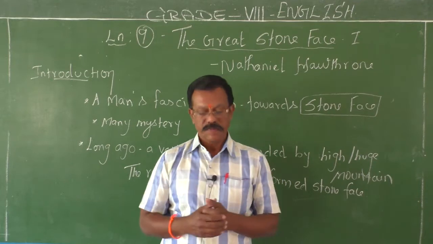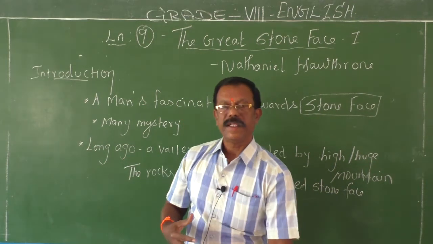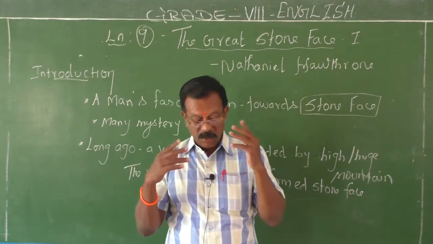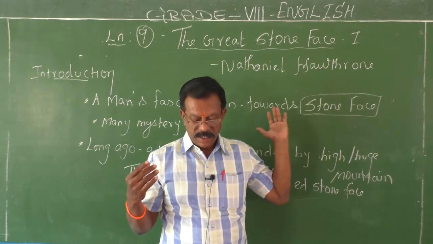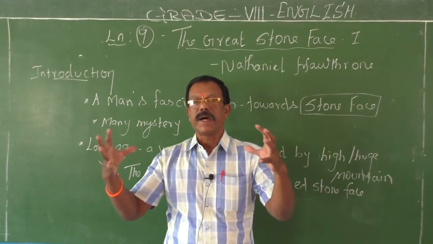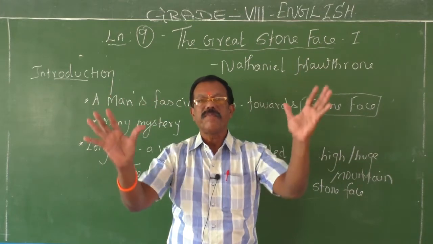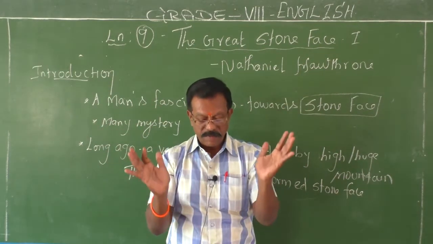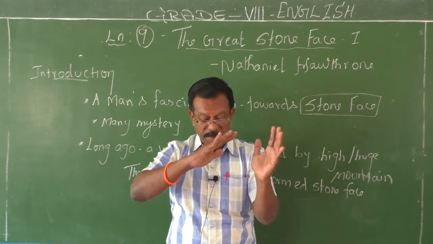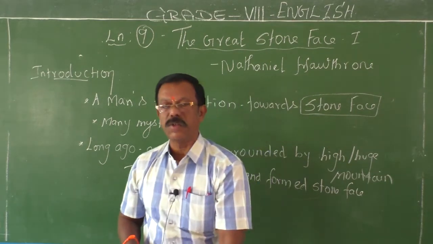Here also, in the mountain, the rocks were piled up in a way that from some distance they looked like human faces. They resembled human faces. The huge stones together form a human face, a figure on a perpendicular side of the mountain, so much so that it looks alive.